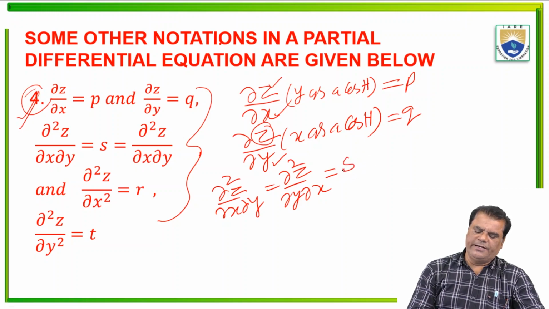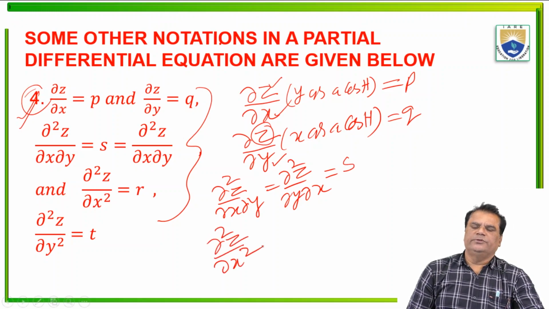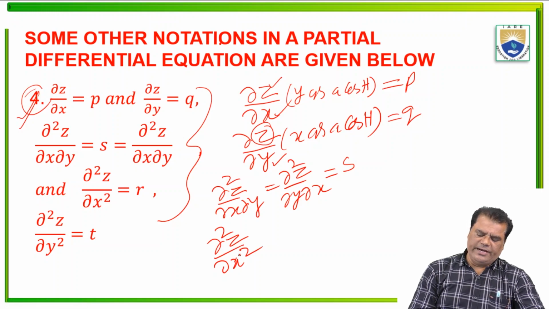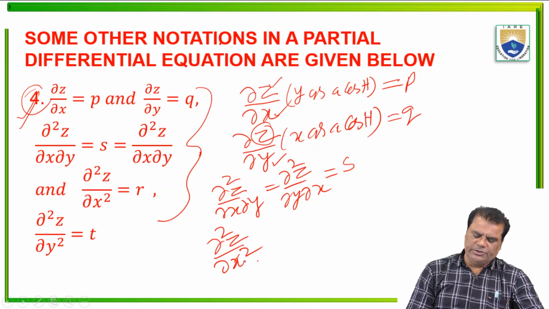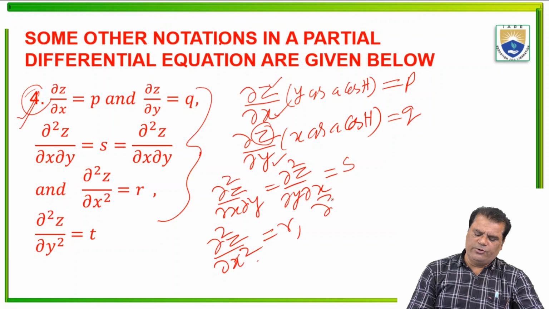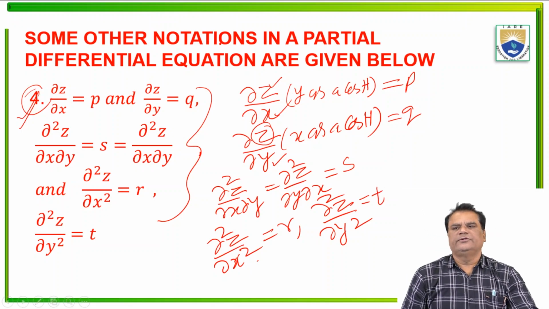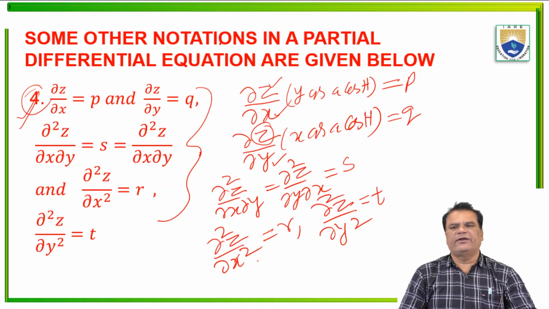This is represented as p. And next, ∂²z/∂x², the second-order derivative of z with respect to x, is represented by r. And ∂²z/∂y², the second-order derivative of z with respect to y, is represented by t. Okay. So these derivatives are all very important,